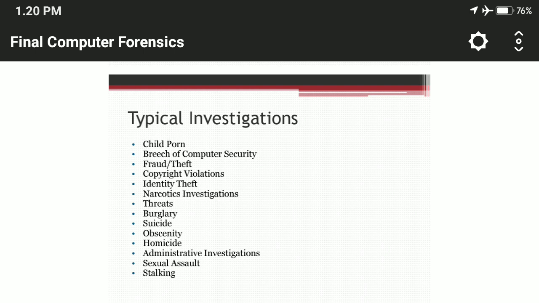Computer forensics is typically performed for different types of investigations like child porn, breach of computer security, fraud, theft, copyright violations, identity theft, narcotics investigation, threats, burglary, suicide, obscenity, homicide, administrative investigation, sexual assault, stalking. All these typical investigations are performed under computer forensics.